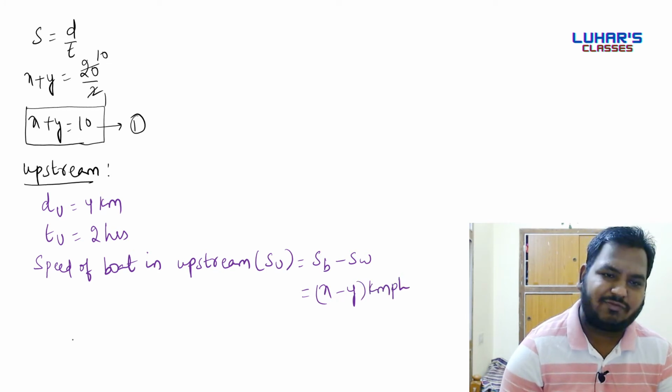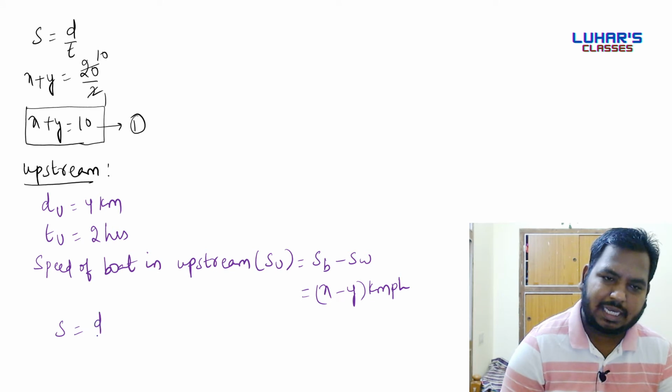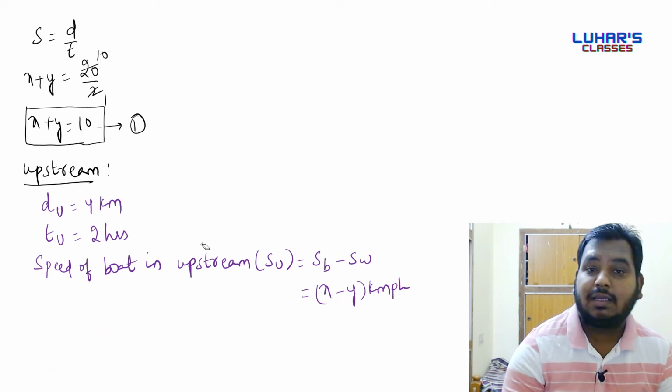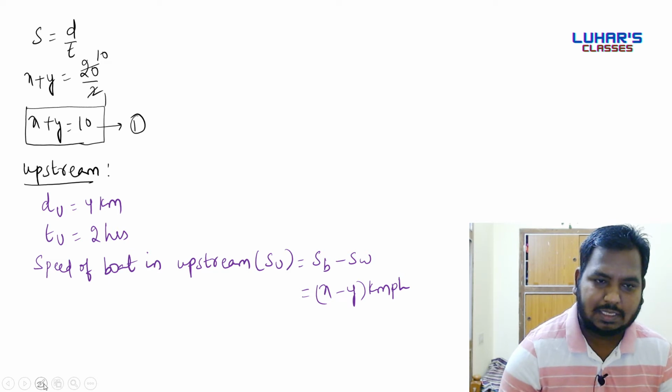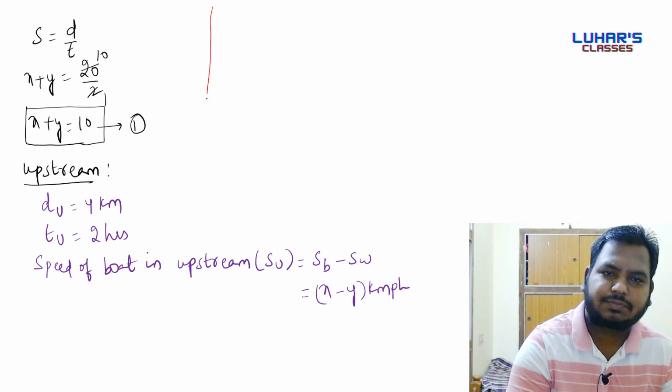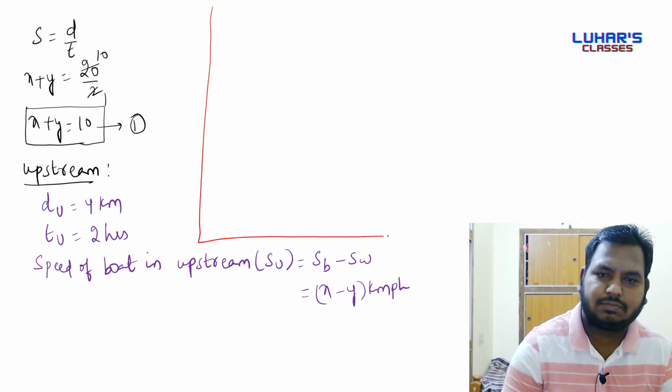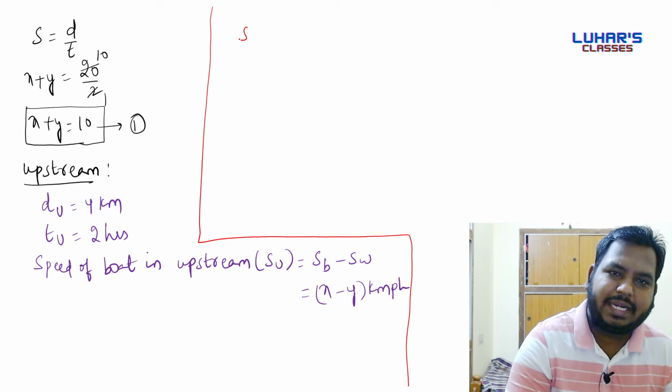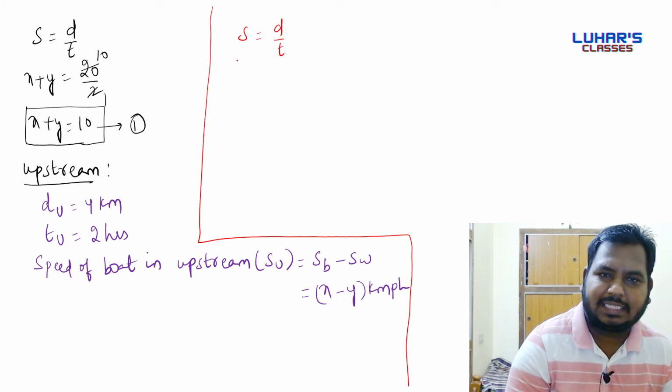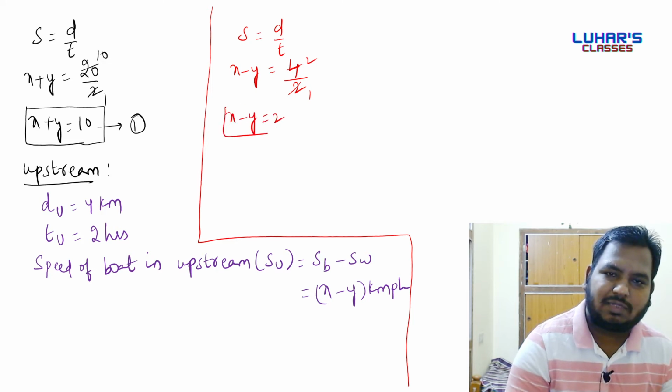Now it's time to apply the formula. Speed is equal to distance by time. Speed is X minus Y, distance is 4, time is 2. 2 ones are 2, 2 twos are 4. X minus Y is equal to 2. This is equation number 2.